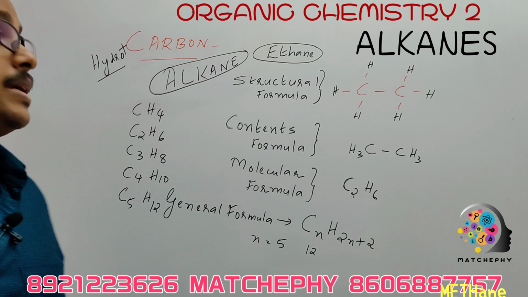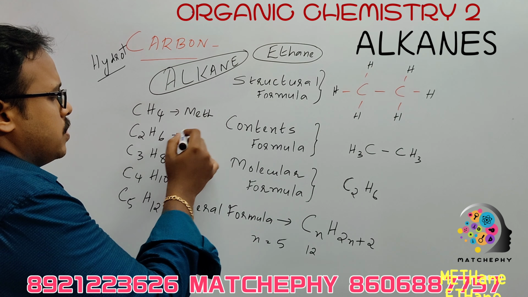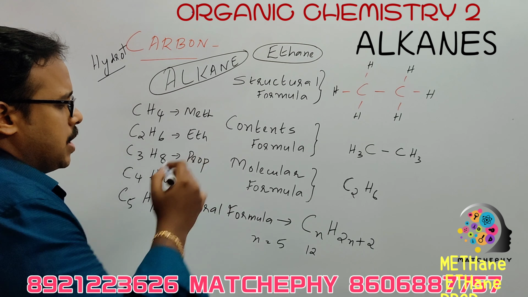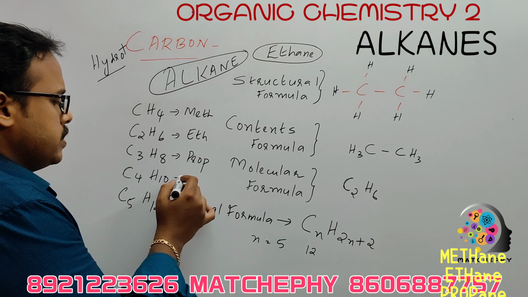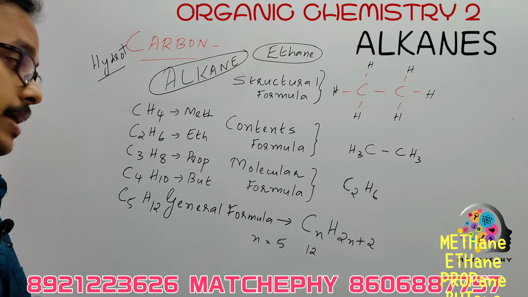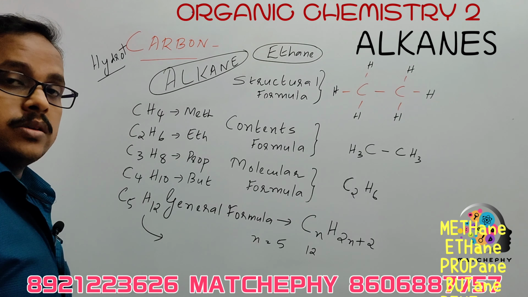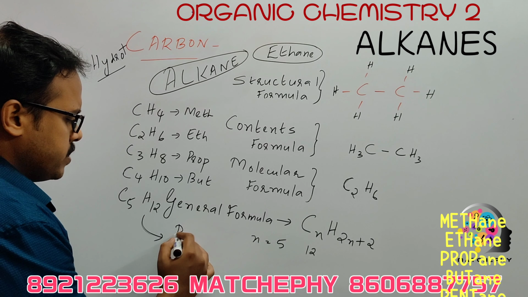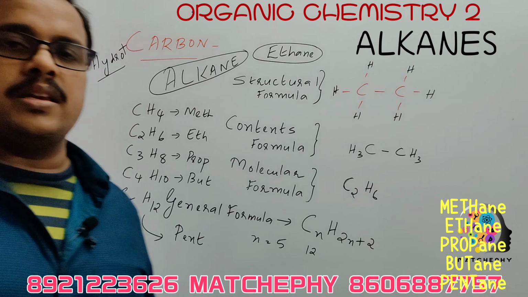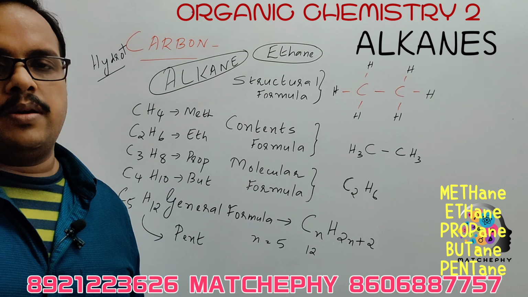So all these have unique names. This is methane. This is ethane. This is propane, P-R-O-P. This is butane. I am not writing the A and E because it is an alkane. In this list, the last one is C5, 5 carbon atoms, obviously pentane. Next is hexane, heptane, octane, nonane, decane. The list goes on, and the names will be a little bit different.